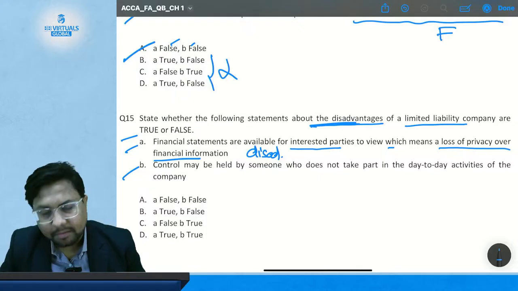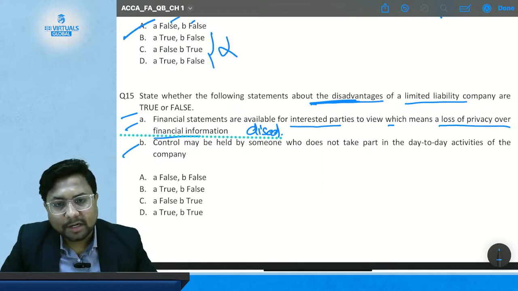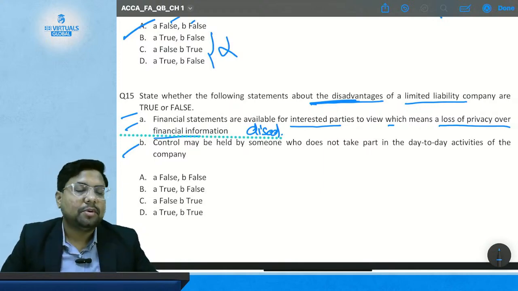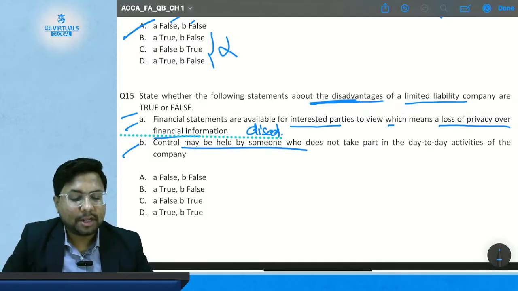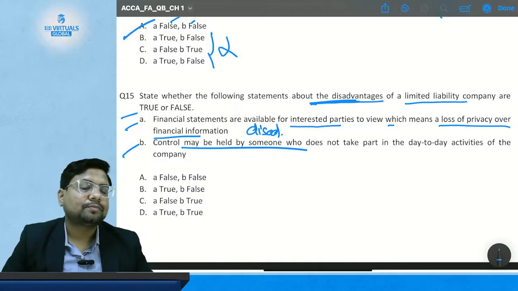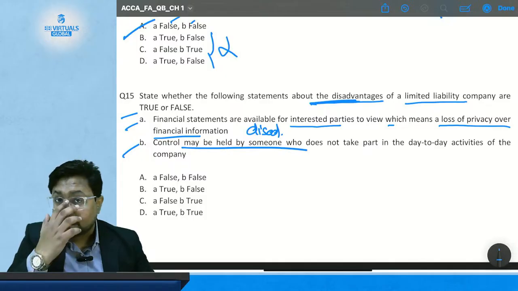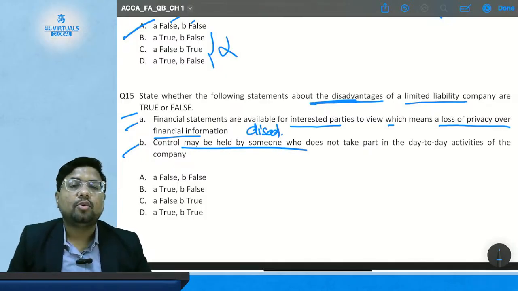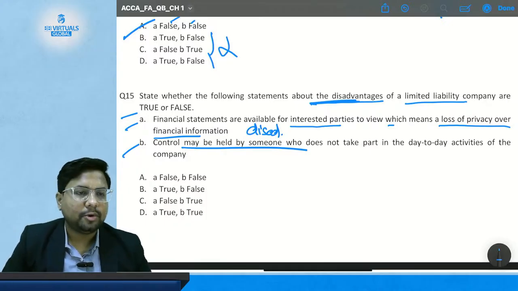Then we see statement B. Control may be held by someone who does not take part in the day-to-day business of the company. Suppose I am a shareholder of Reliance Limited, and I do not take part in their day-to-day business. I don't know how they do things in their day-to-day working.